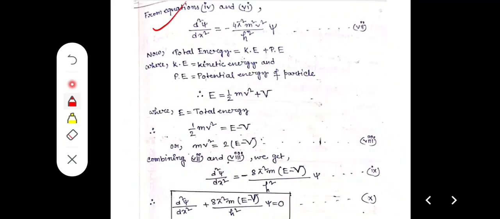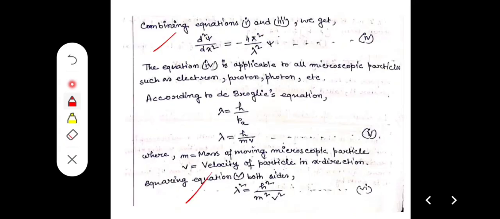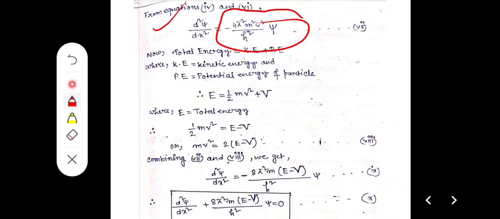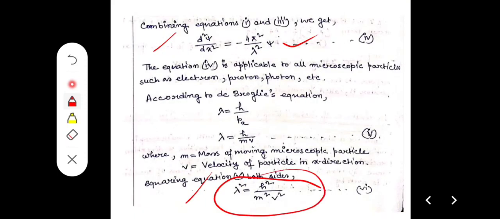Now, overall squaring, 4 pi square, we get minus 4 pi square by lambda square. So 4 pi square is already there, but the value of lambda square we put in that equation, that is h square by m square v square.